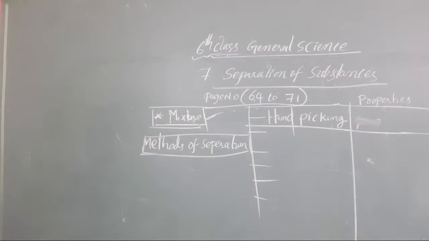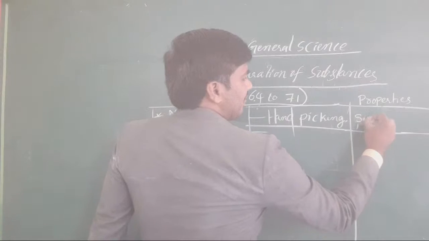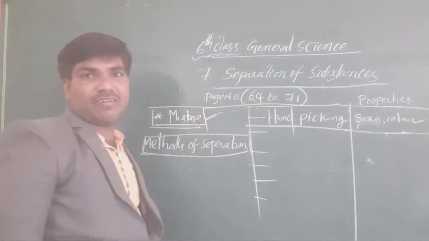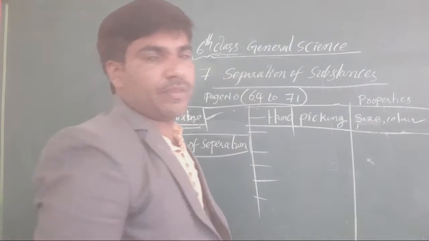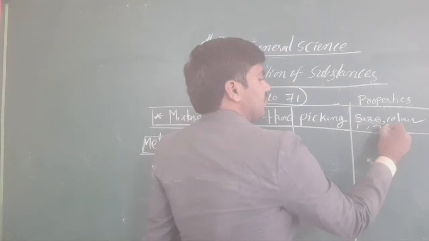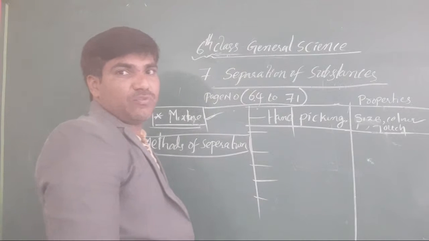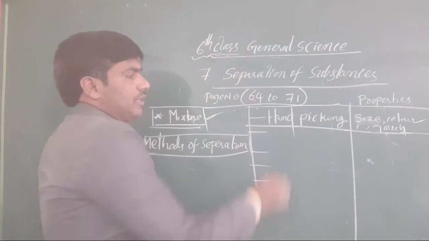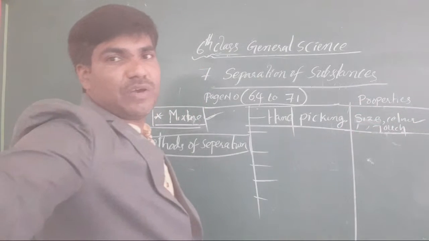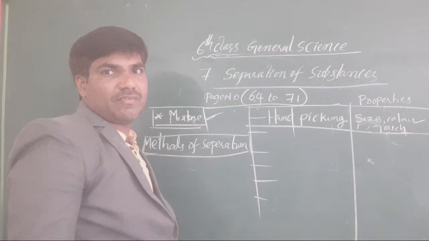Got it or not? Yes, here there is hand picking, in which we use size, or maybe color of the particles also. Yes, we use color, and as well as touch sensitivity. So for hand picking, there is size, color, and touch. These are the things we have taken here. Okay? Don't write any other things.